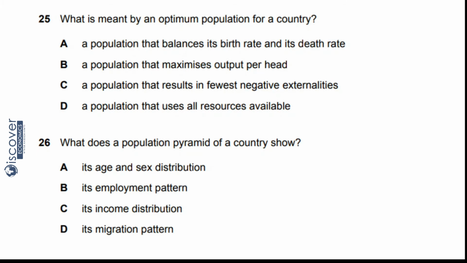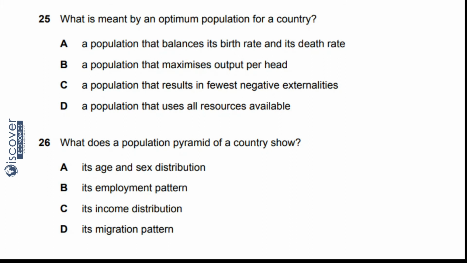Come to C, a population that results in fewer negative externalities. No, this is not the answer. Then D, a population that uses all resources available. This could be, but this is not most appropriate. The most appropriate could be B. Fine. So for 25 we have B as the answer.